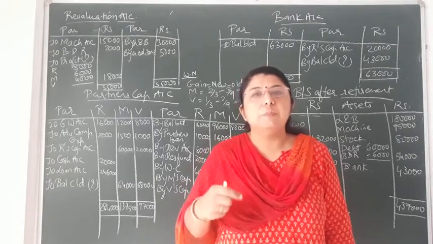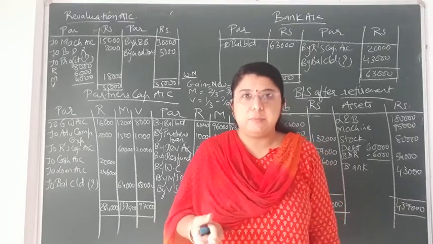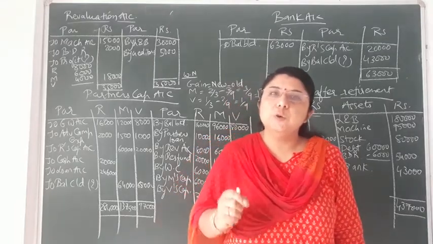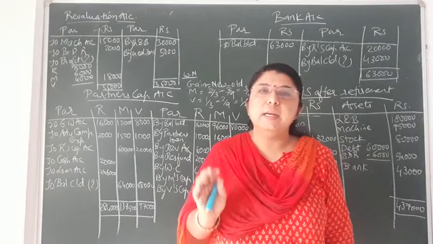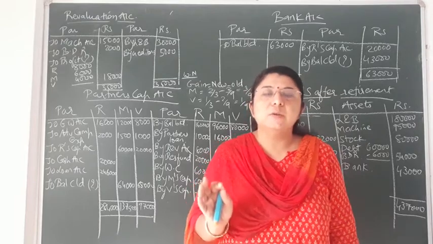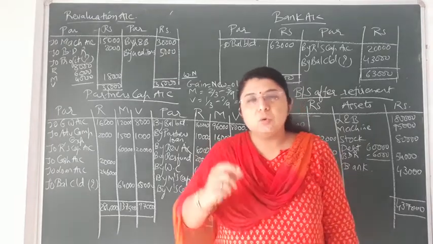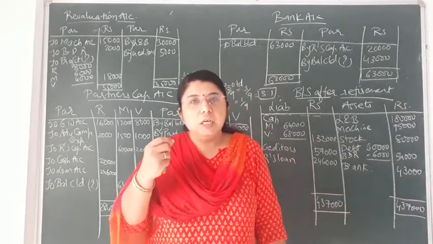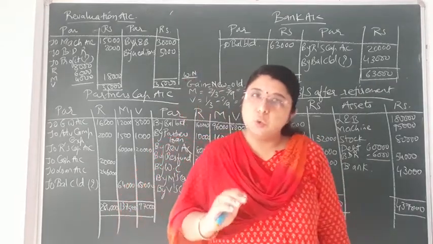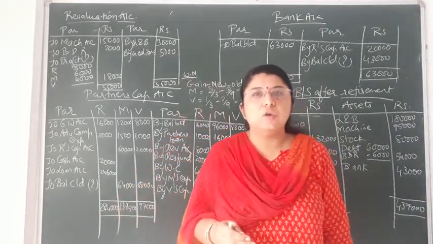It is not to be paid at present. At the time of retirement, only rupees 20,000 is to be paid in cash and the remaining is to be considered as partner's loan. Okay, so we have just understood the balance sheet and the adjustments orally. Now moving on to the practical solution of this sum.